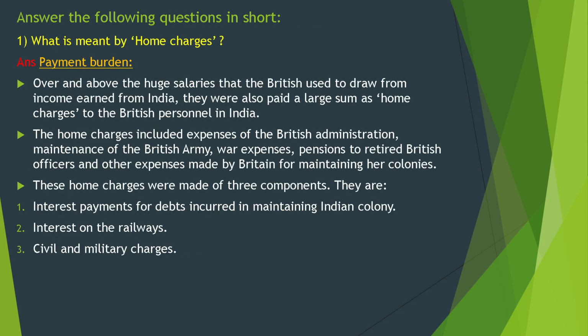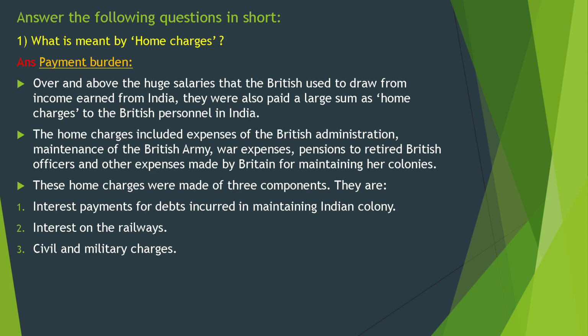Answer the following questions in short. What is meant by home charges? Payment burden over and above the huge salaries that the British used to draw from income earned from India. They were also paid a large sum as home charges to the British personnel in India. The home charges included expenses of the British administration, maintenance of the British Army, war expenses, pensions to retired British officers, and other expenses made by Britain for maintaining her colonies.